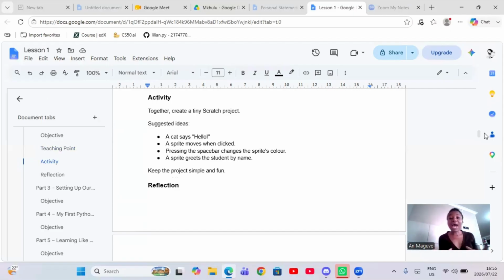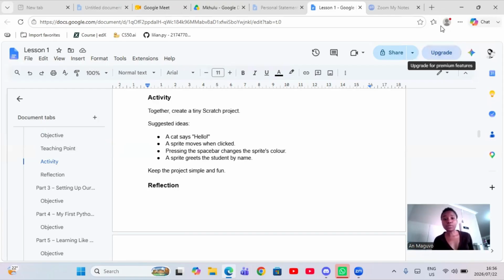We are going to write a tiny Scratch project. So if you've ever heard of Scratch before, then at least you have an idea. If not, you're okay still. So we are going to make a cat say hello. How's that for cool? And then we are going to make a sprite move when clicked.